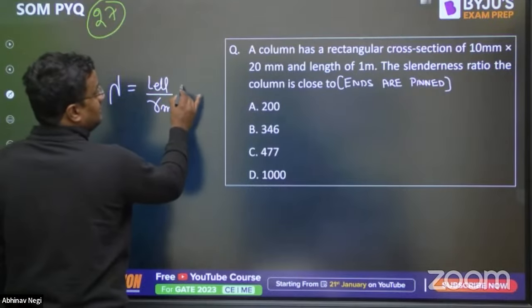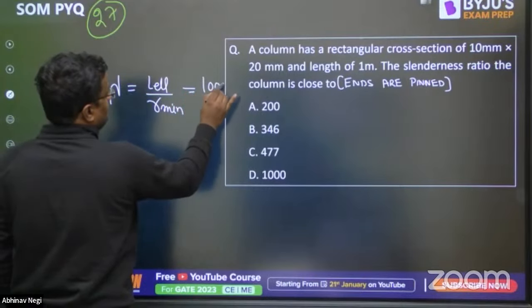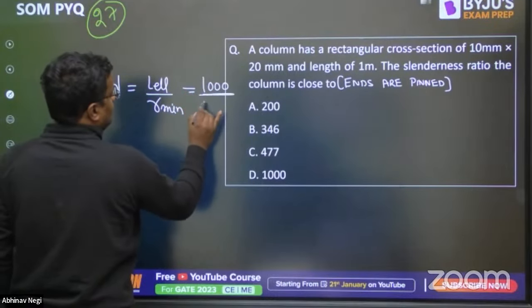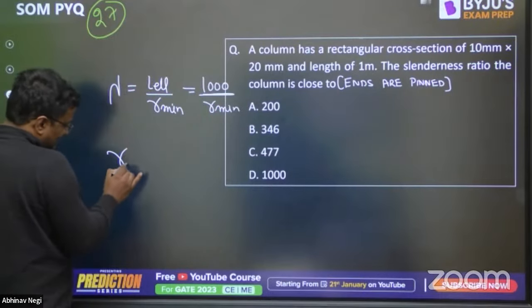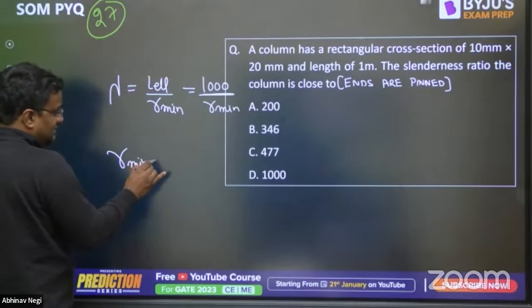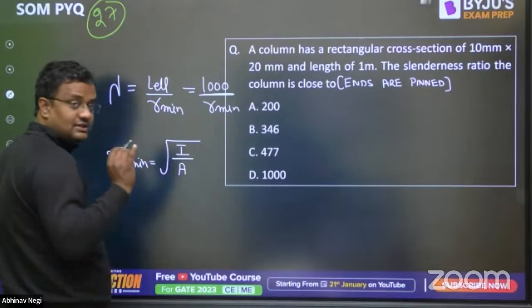So both sides are pinned. So L effective will be the length only. That will be 1 meter. 1 meter in mm, I am calculating everything in mm. Now R minimum. What is the physical significance of radius of gyration? What is the physical significance of radius of gyration?